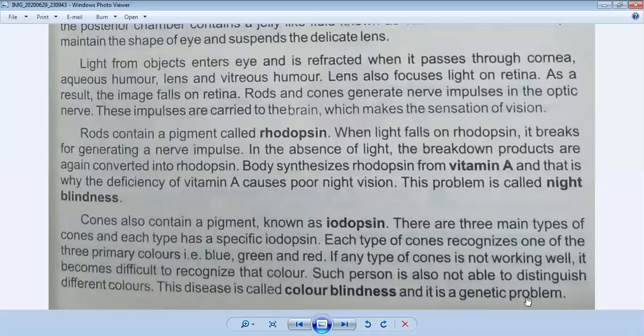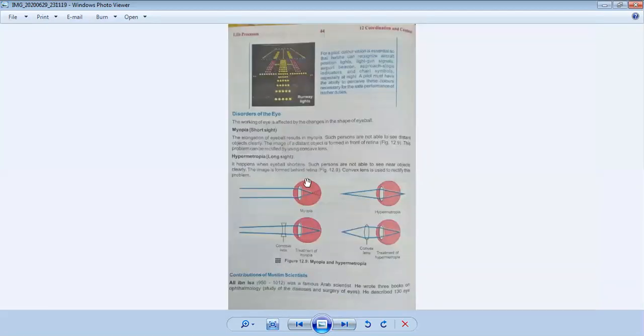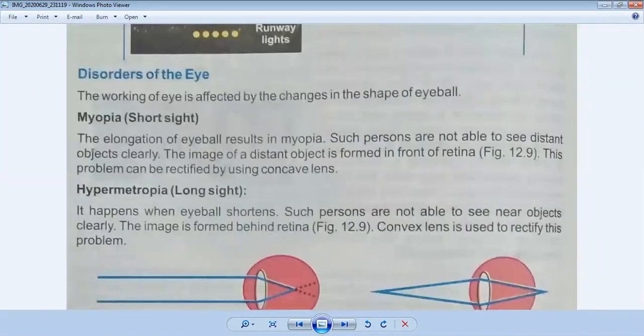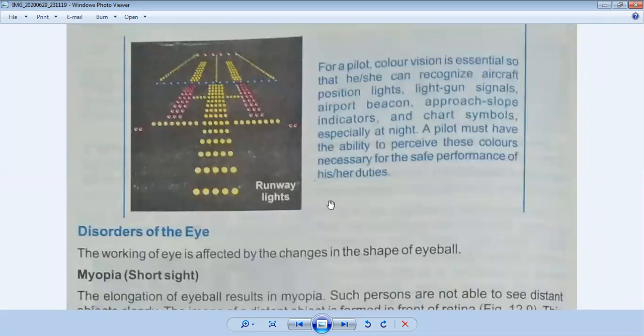Now we will discuss the disorders of the eye. There is a diagram given. For a pilot, color vision is essential so that they can recognize aircraft position lights. This is very important. A pilot should not be color blind, because color vision is essential. You can see in the diagram a runway lights diagram.